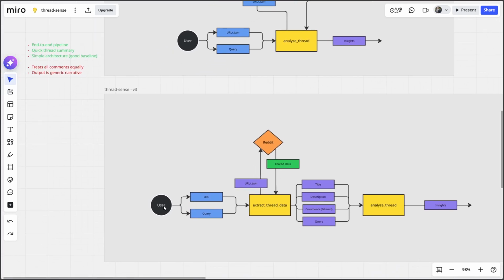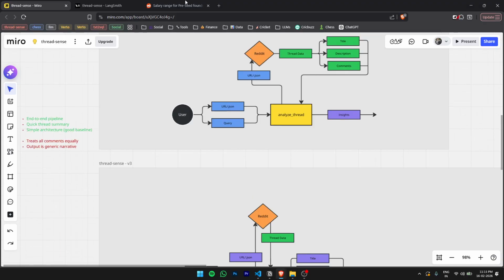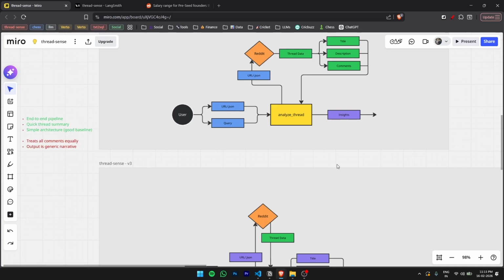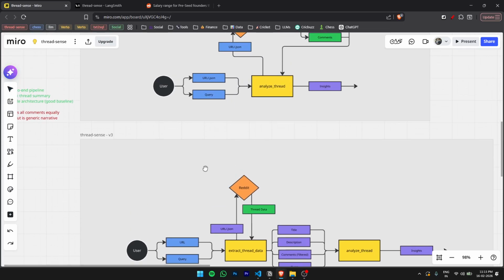Right, but before that, to start with, the user passes in a URL and a query. If you haven't already noticed, earlier we passed url.json, like /.json, but we want to try and optimize things moving on from here. We want to put less burden on the user. It's easier to go to Reddit, copy this and put it in your app than to paste it and also type .json. A very teeny tiny update, but all we are doing is passing the URL and the query instead of the .json too.